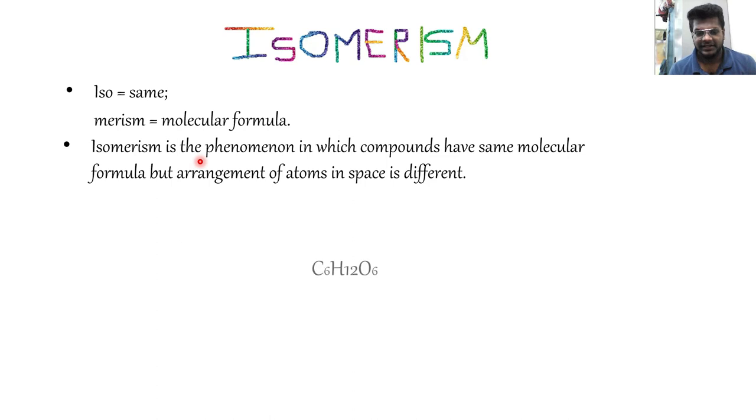For example, if we take C6H12O6, which compounds can we form from it? We can form glucose, but at the same time we can form fructose also. We can get galactose, mannose, maltose, right? So many different compounds, more than 16 compounds in fact, we can get from this simple C6H12O6. The number of atoms are the same but the compounds formed are so many. And why are they different? Because the way in which the atoms are connected to each other is different in them.